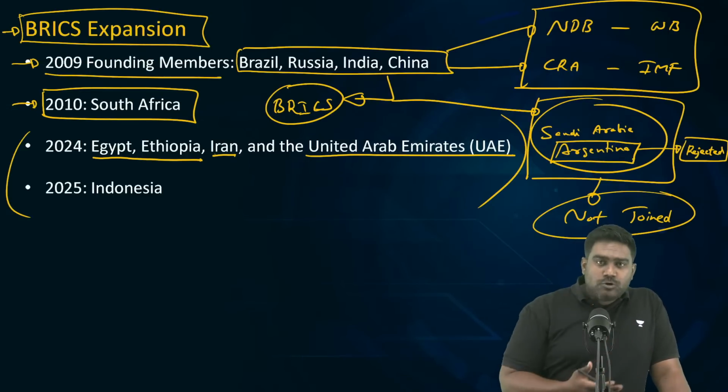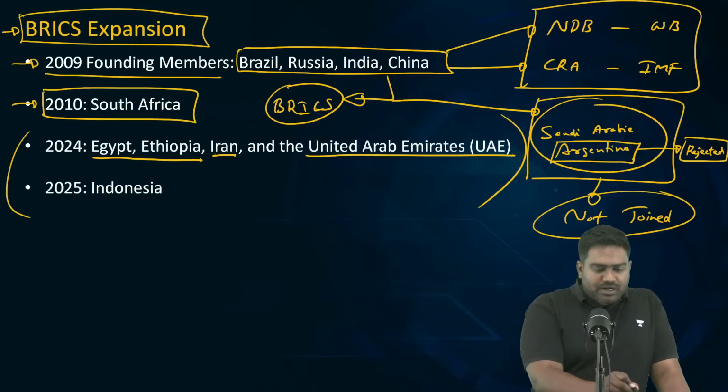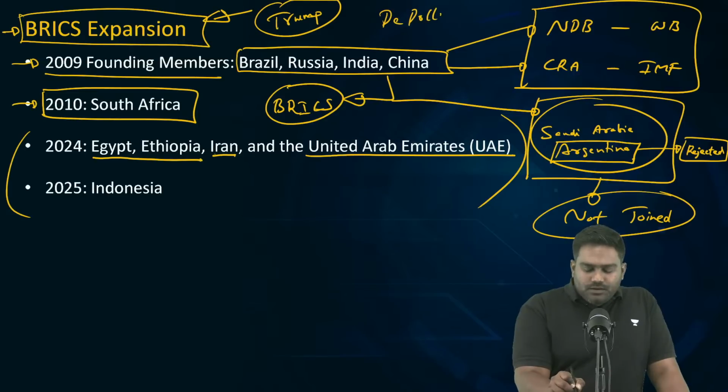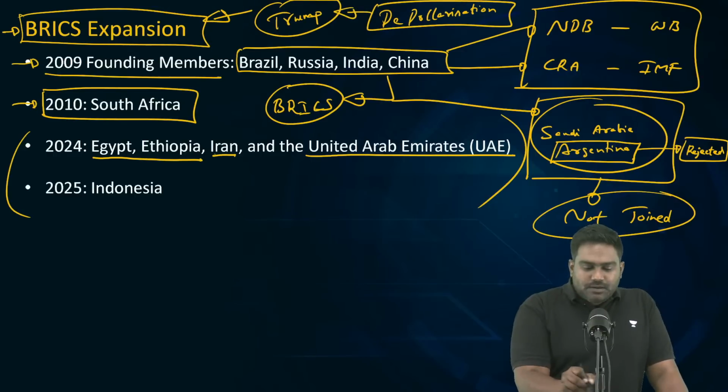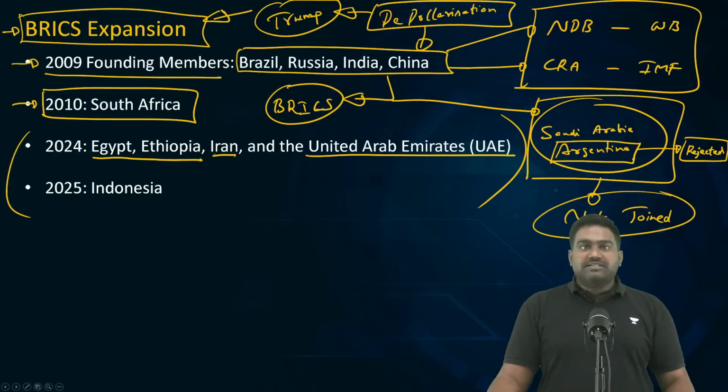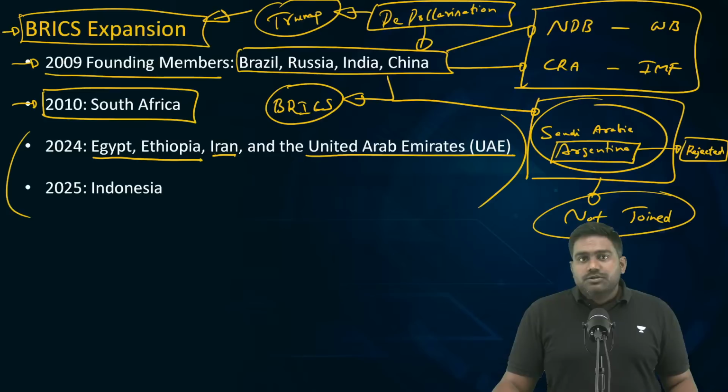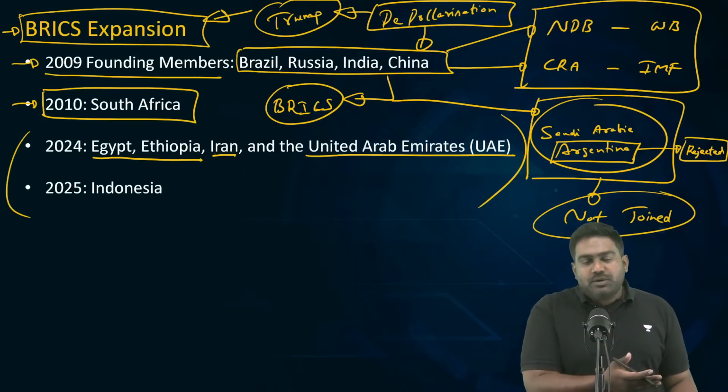Javier Milei is very close to Donald Trump. And I'm sure you know Trump has threatened BRICS countries with tariffs. If they push de-dollarization, if they target America's dominance on the global financial system, Trump has threatened to hit back at the BRICS countries with high tariffs. So Argentina is a country which is now aligned with the US completely.